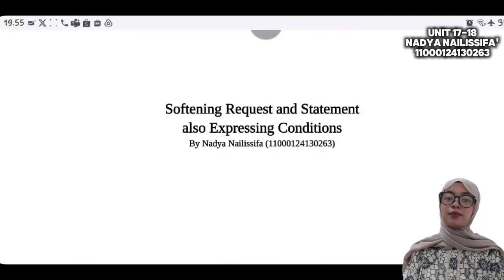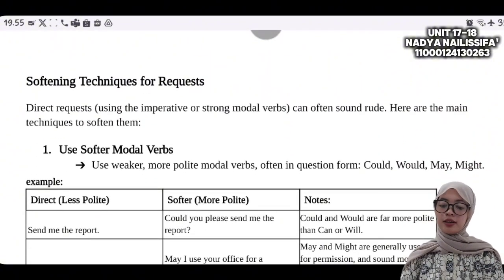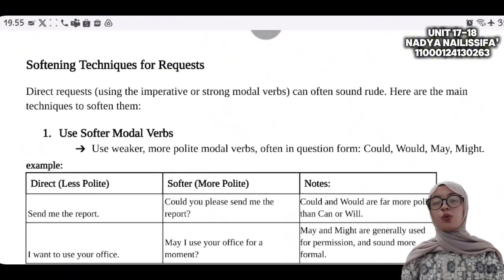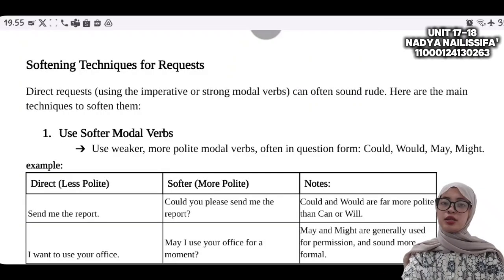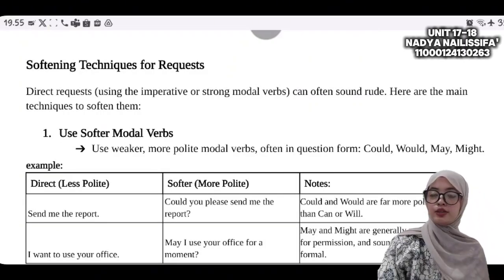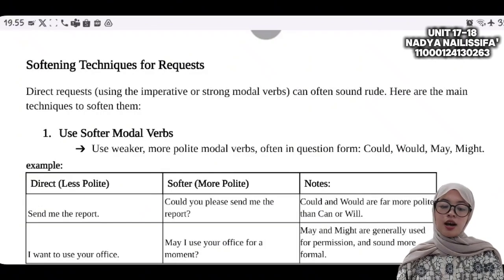I would like to give you an explanation about softening request and statement, also conditional tenses in expression situation. First, we will talk about softening request. So, what is softening request? Basically, when we talk in English, a direct request can sound rude. So we can use softening request by 3 techniques. There are 3 techniques to soften requests.